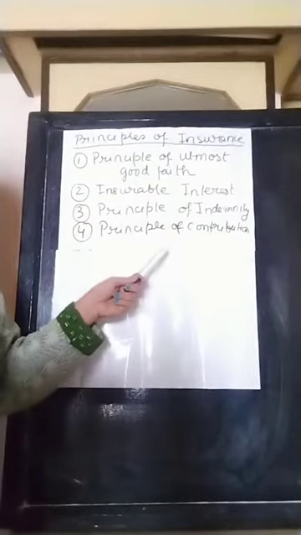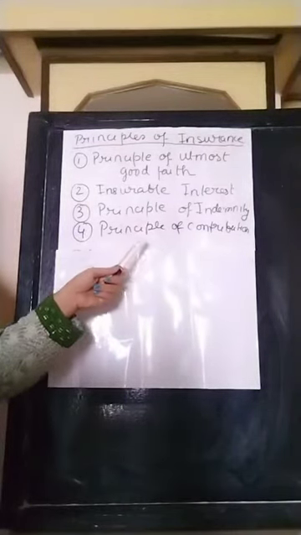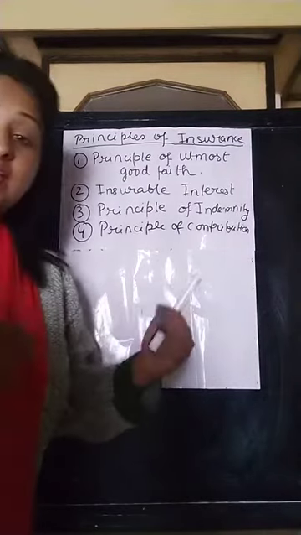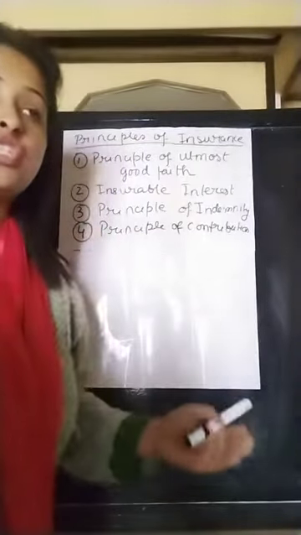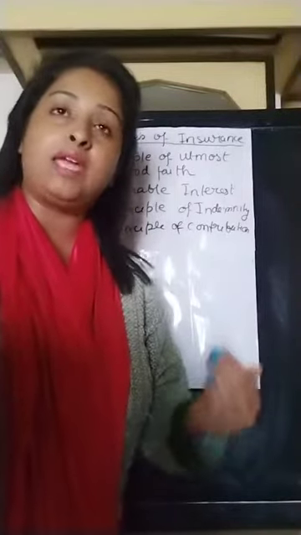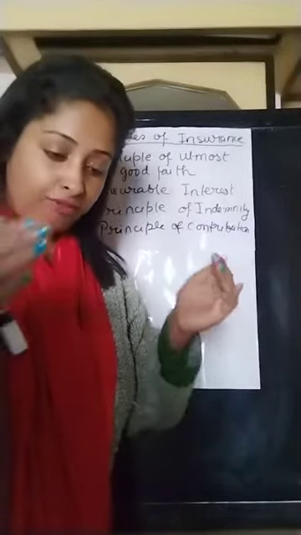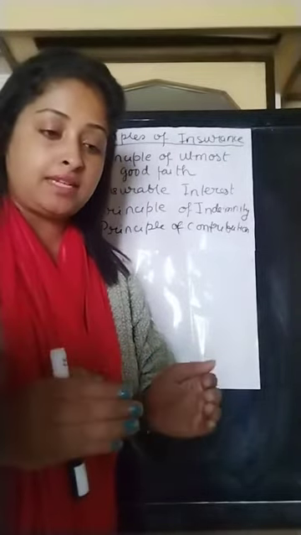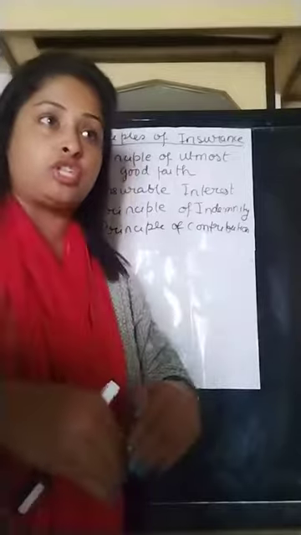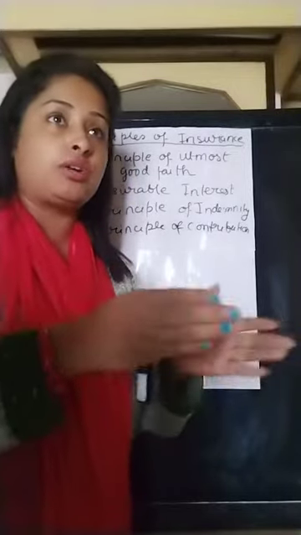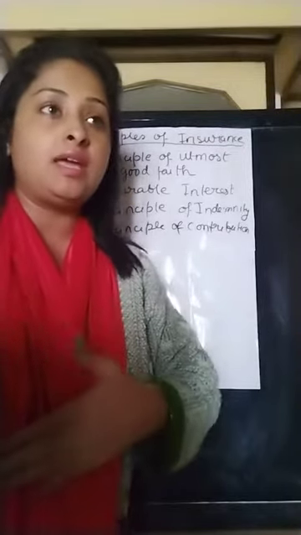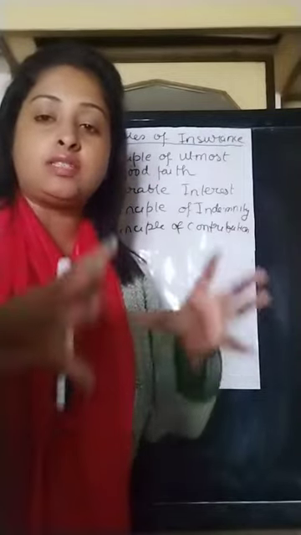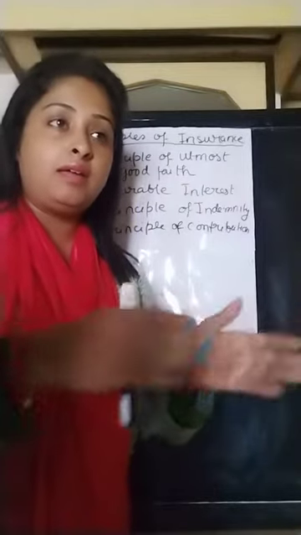According to this principle, if a person has taken more than one insurance policy with different insurers, then the different insurers will pay him for the total loss occurred. He can be compensated for the total loss by different insurers, and he will be paid only for the loss that has happened.